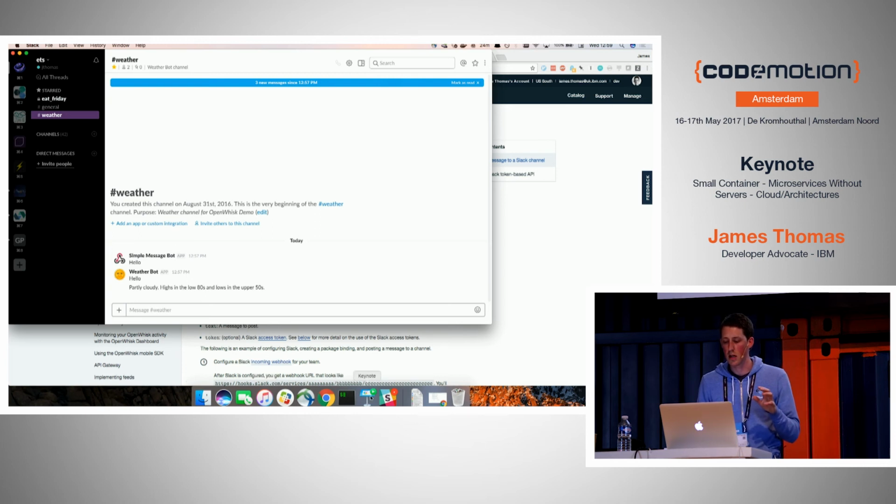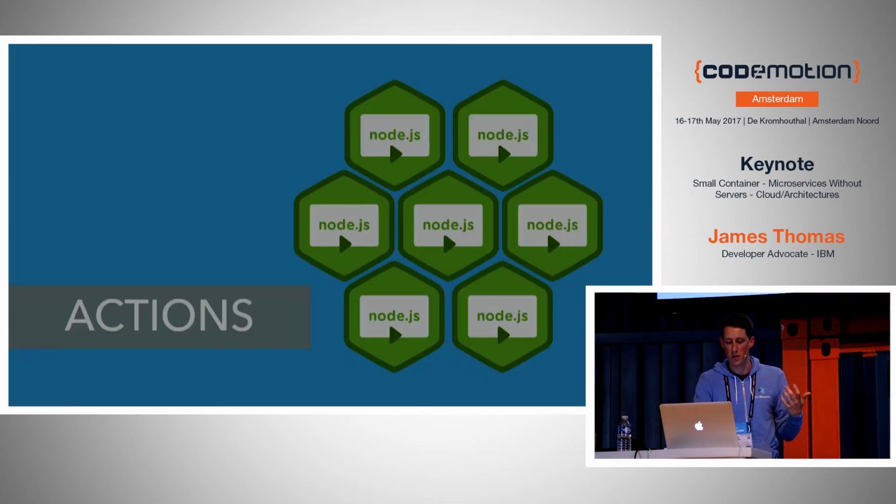And let me just jump back to the slides and explain how you might integrate your serverless functions into your application when you've actually built your APIs.